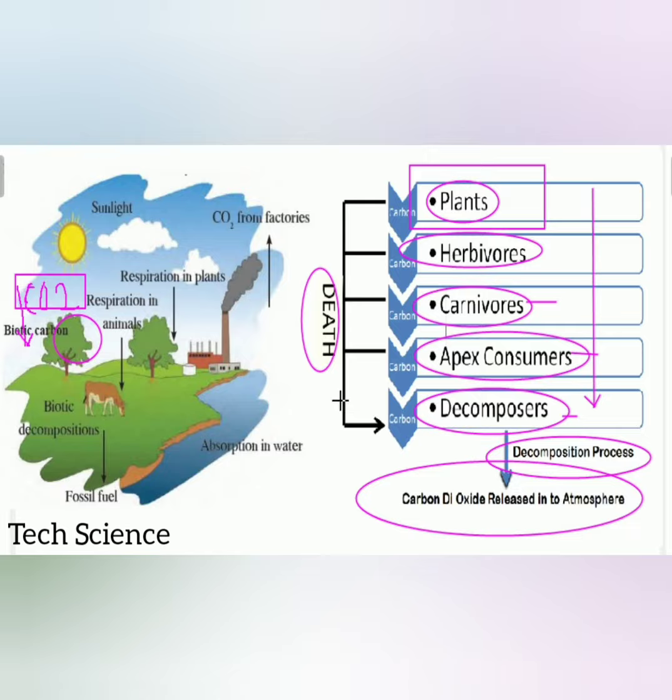In this way, as per the definition, the carbon from the abiotic factor enters the biotic one, and after the death of the biotic factor, with the help of the decomposer, it mixes again into the atmosphere. This is what is called the carbon cycle. In this way there is recycling and circulation of carbon.